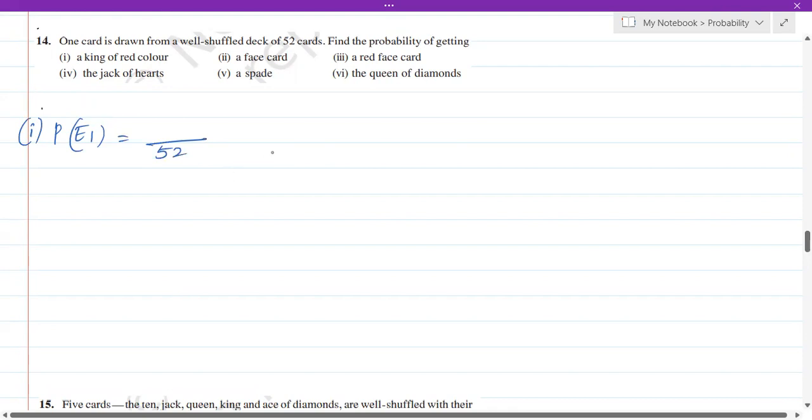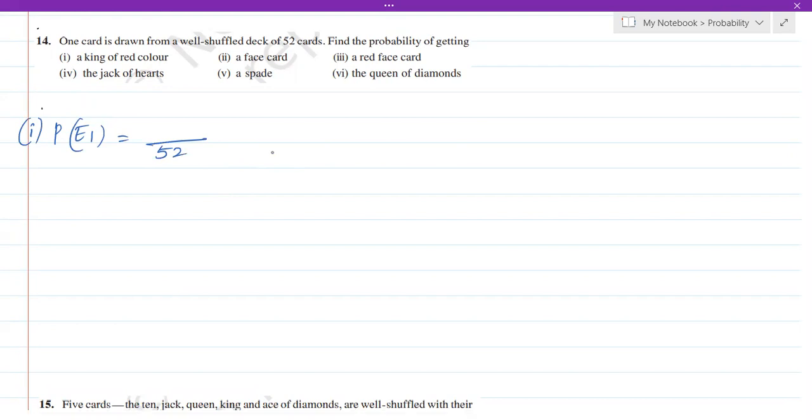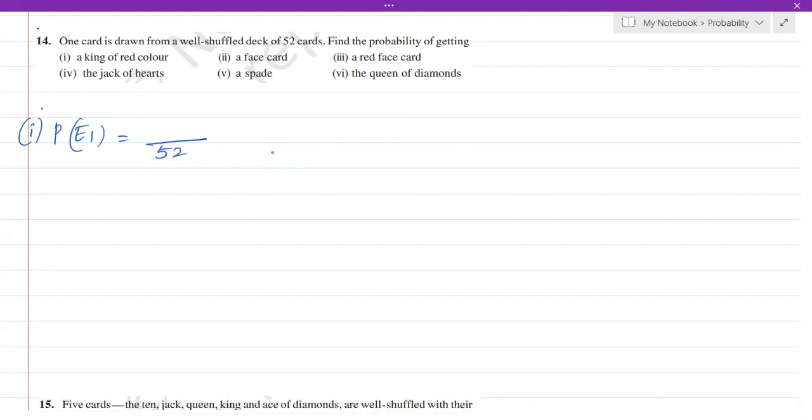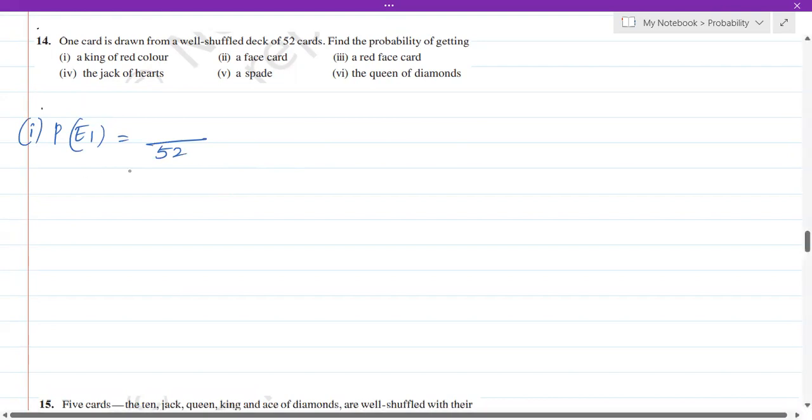You might get 2, 3, 4, 5, 6, 7, 8, 9, 10, king, queen, jack, or ace of hearts, of diamonds, of spades, or clubs, anything. So totally there are 52 cards. All these 52 are different, right? So we can say there are 52 outcomes. Or in simple words, we have got 52 cards. Out of this, how many red color king cards we have got? King of red, how many do we have? We have 2, isn't it? One from hearts, we have got a king, which is red in color. And from diamonds also, we have got a king, which is red in color. So it is 2 out of 52.